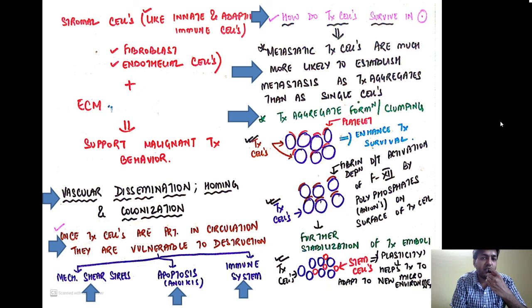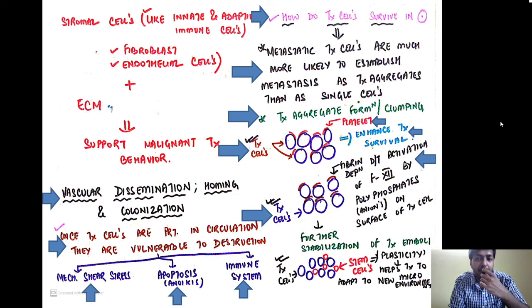So how does this tumor cell aggregation or clumping occur? The tumor cells can combine with blood components, like the platelets, which will enhance tumor cell survival, as it leads to the formation of tumor emboli. Again, the tumor cells can be glued together with the help of fibrin deposition, and this fibrin deposition occurs because of activation of factor 12 by the polyphosphate anions present on the surface of the tumor cell.